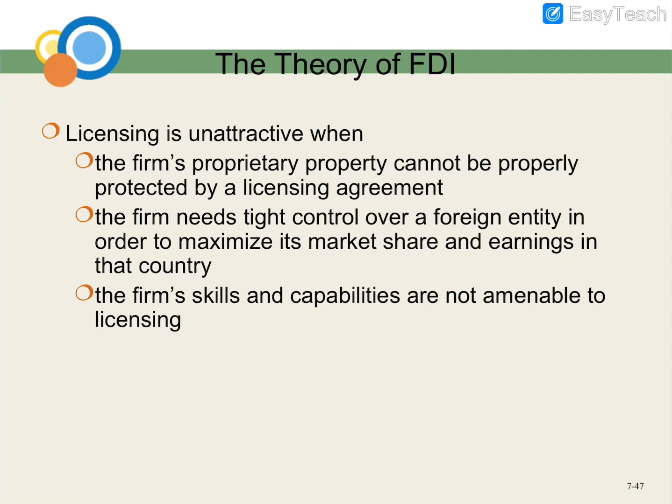Because if you want to open an MNE in another country, the cost is really high because you need a physical office, all that, right? So nowadays, with technology, you can do online business.